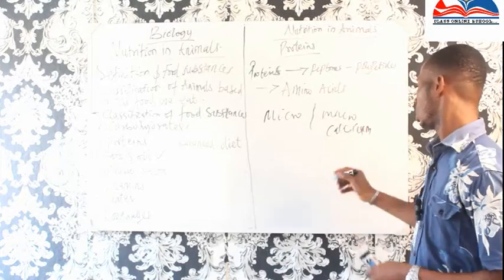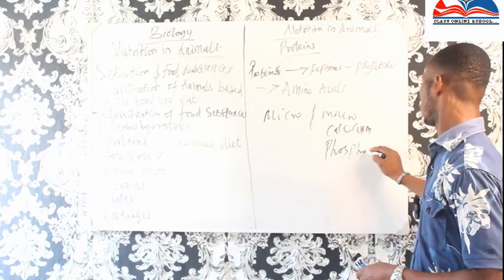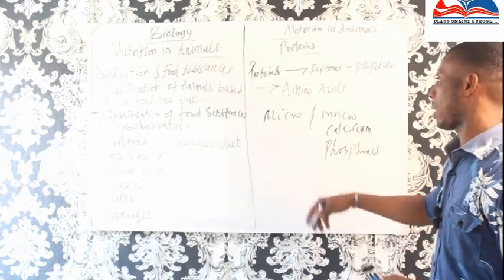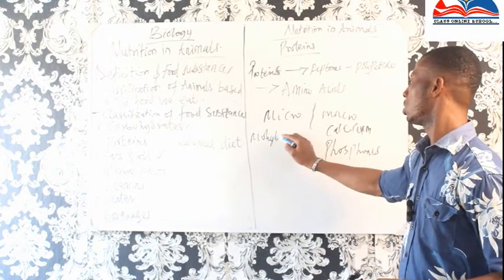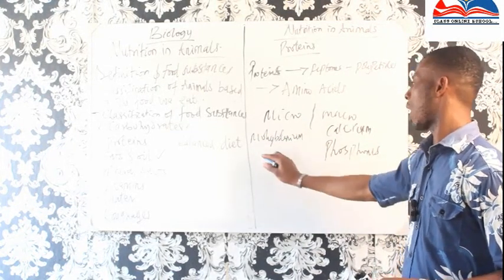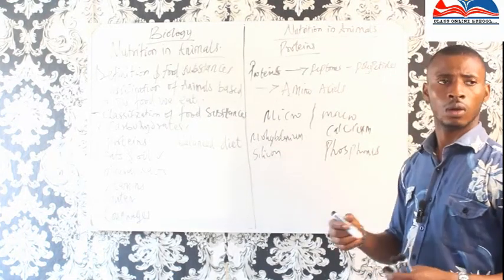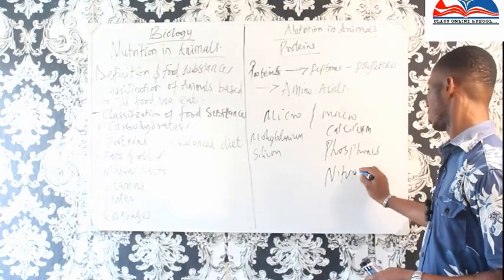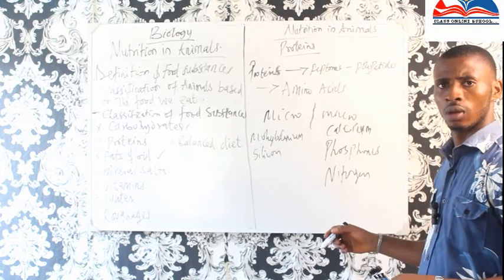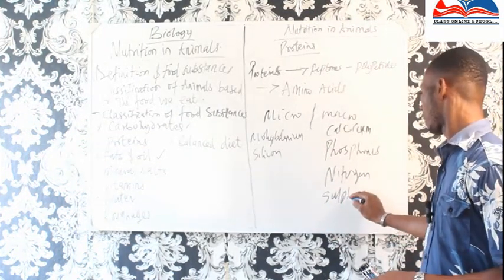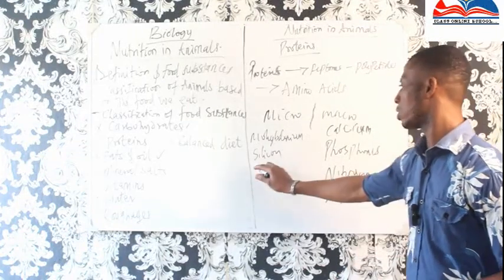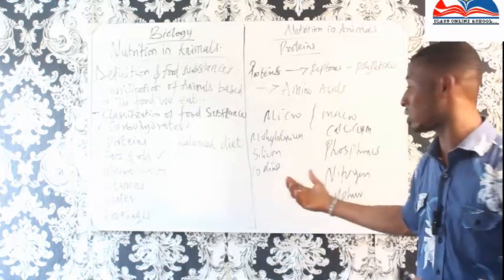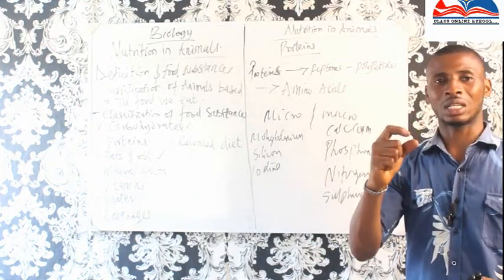We have calcium, we have phosphorus. Now in micro, we have molybdenum, we have silicon, we have nitrogen, we have sulfur, we have iodine. So it's not that without them we can't survive. So we need them in trace element.